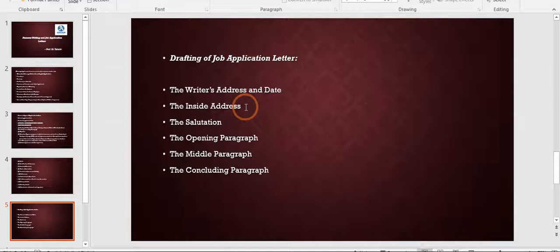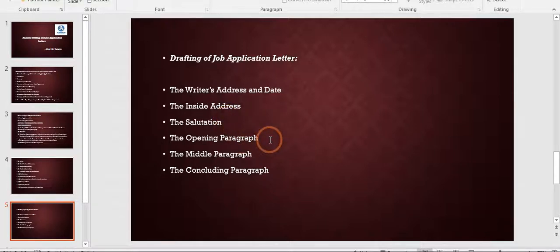So here you will directly mention the post of the person you will write to, the personnel manager or the senior officer, and the name of the firm. Keep that in mind. After that comes the salutation. Whenever you write a salutation, you can write "Respected Sir" or "Respected Sir/Madam", but the most common salutation in an application letter is "Dear Sir/Madam".